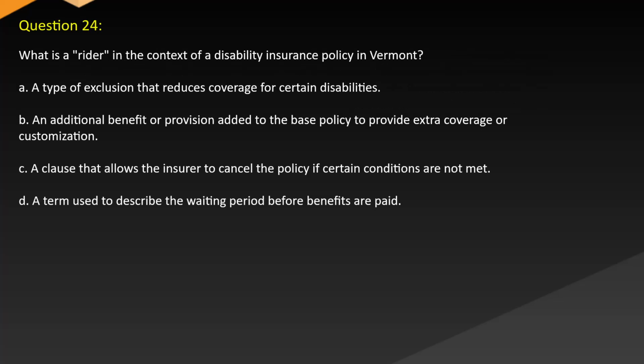Question 24. What is a rider in the context of a disability insurance policy in Vermont? A. A type of exclusion that reduces coverage for certain disabilities. B. An additional benefit or provision added to the base policy to provide extra coverage or customization. C. A clause that allows the insurer to cancel the policy if certain conditions are not met. D. A term used to describe the waiting period before benefits are paid.